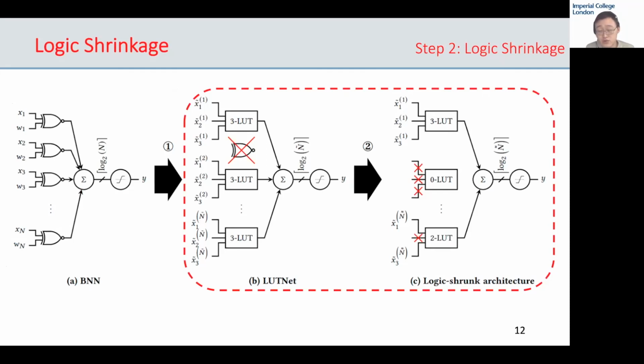Therefore, we propose logic shrinkage. Given our success in making a netlist trainable, we then remove the less important LUT inputs and make the netlist more efficient. This process leads to the form we see in C, in which each LUT has its own learned Boolean operation with learned number of inputs. We evaluate the salience of every single LUT input and remove those who are less important. If all k inputs of a LUT are gone, then the LUT is also removed. This architecture takes advantage of the FPGA's spatial flexibility and achieves a much higher logic density.